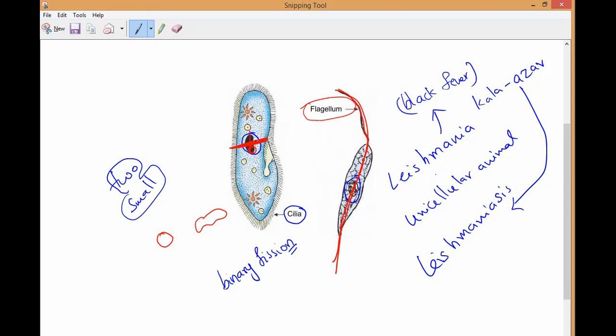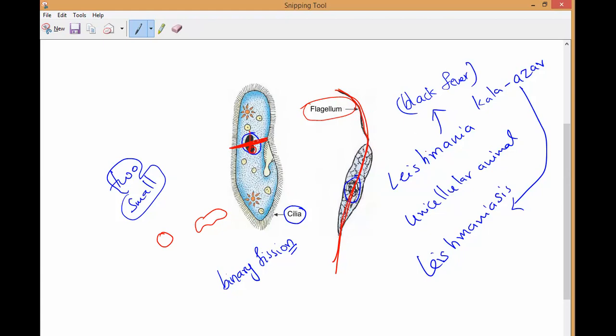So now you can see here, this is how binary fission will take place in Leishmania. There are also animated YouTube videos showing how Paramecium, Leishmania and amoeba undergo fission. I will send you the links, and you can watch them if you need. So if you observe here, amoeba can divide.